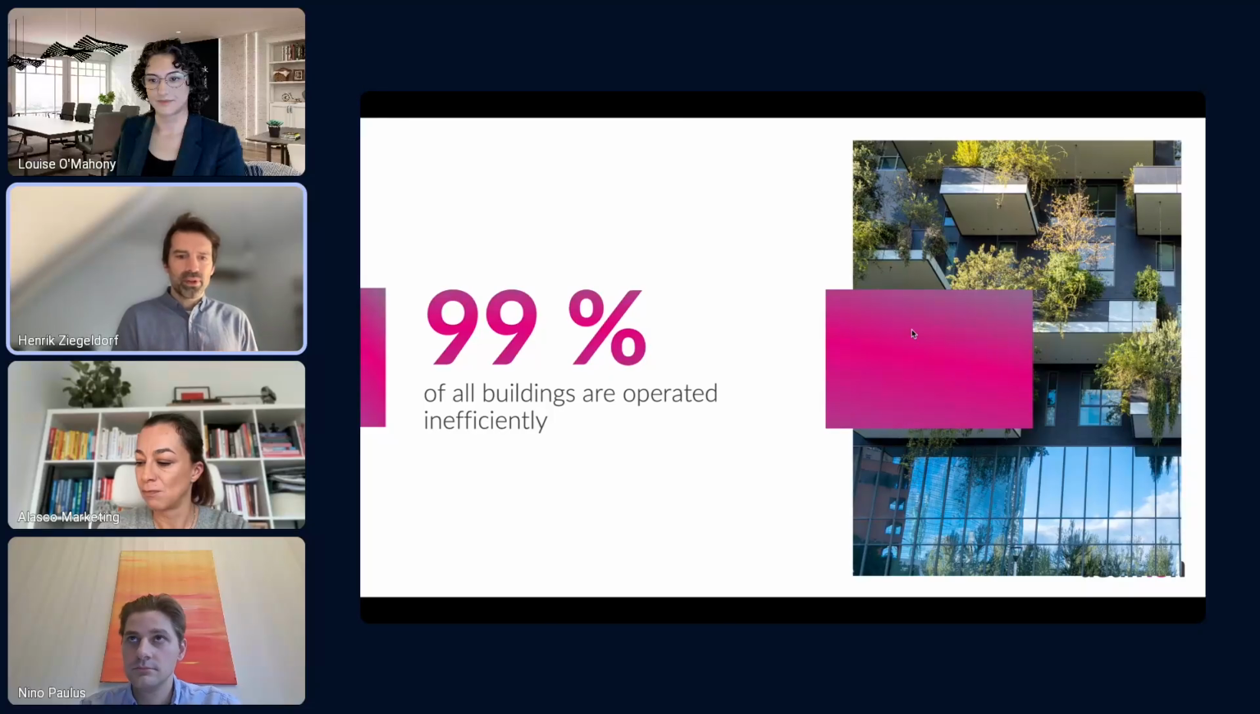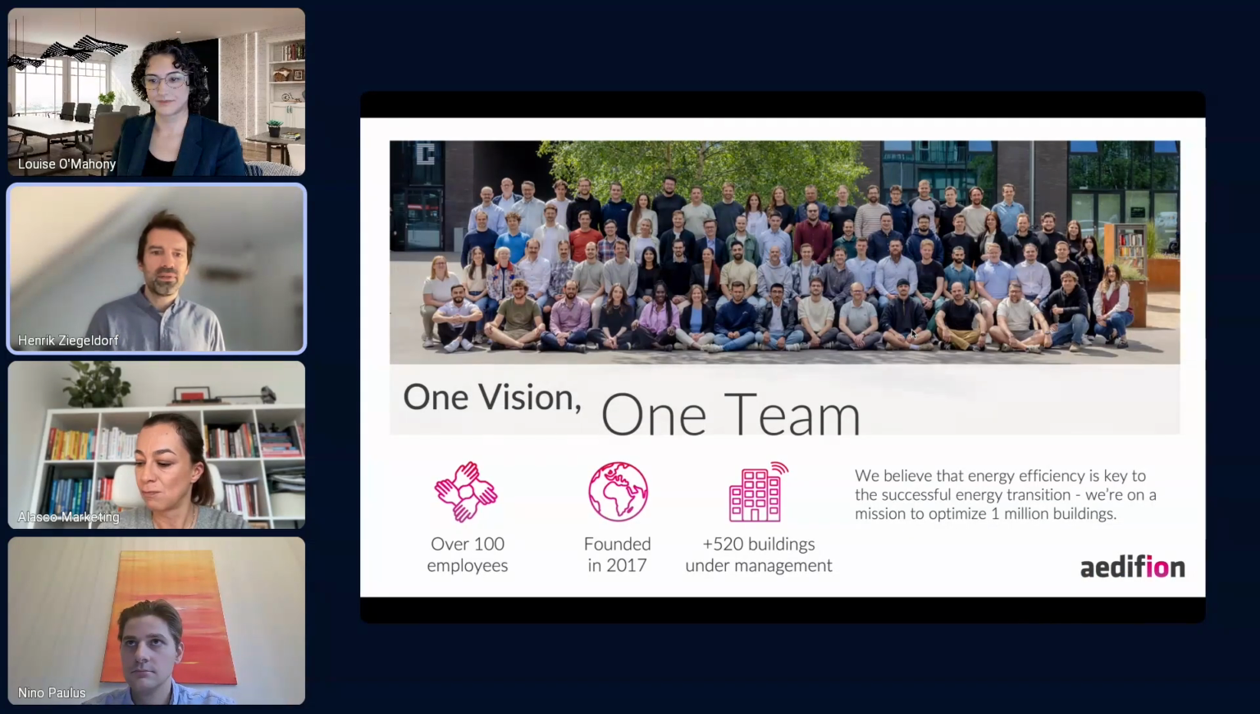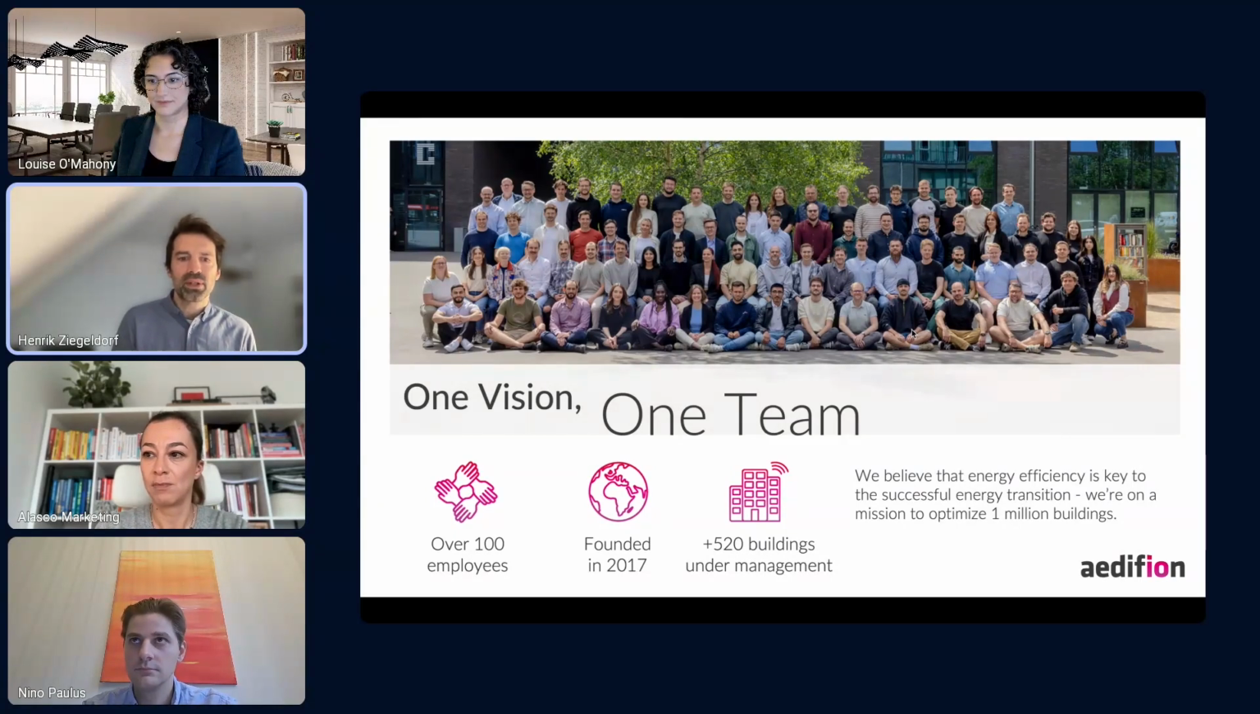So how do we improve on this? That's exactly the mission of Edifion. We are a spin-off of RWTH Aachen University, grounded in over 15 years of research in energy efficiency in buildings and improvement of indoor climate in buildings. We are now over 100 employees, and we believe that energy efficiency in buildings is key to the successful energy transition. So we are on the very ambitious mission to optimize 1 million buildings. And we are at just about 500 buildings today. So there's still a bit of a way to go, but we are confident that we arrive there someday.